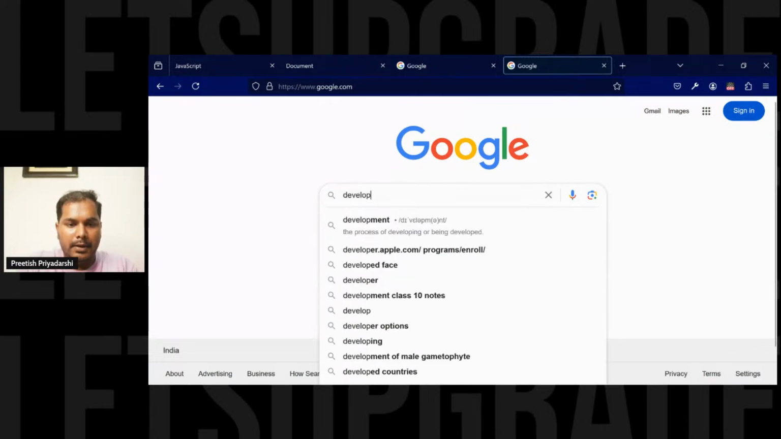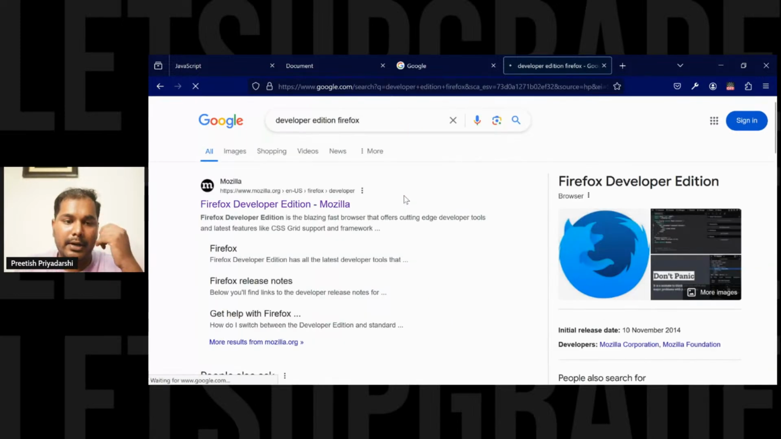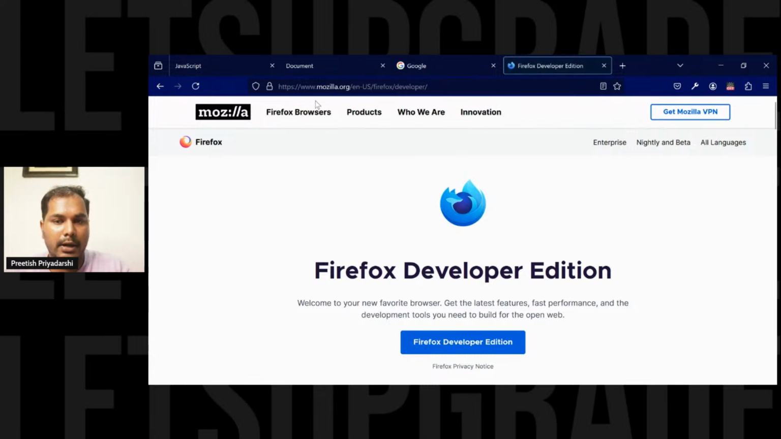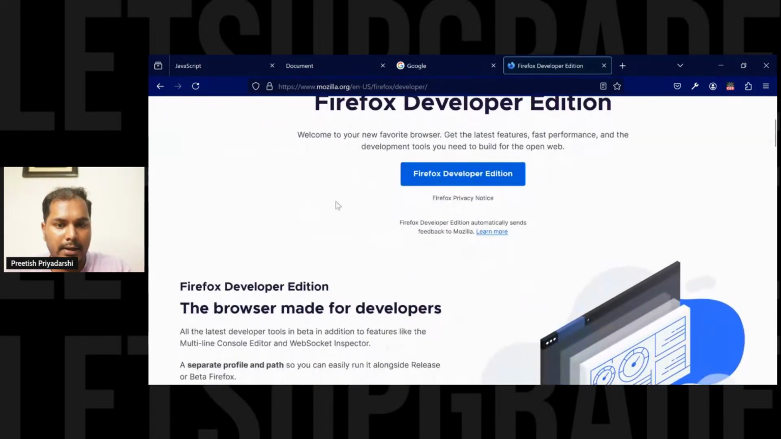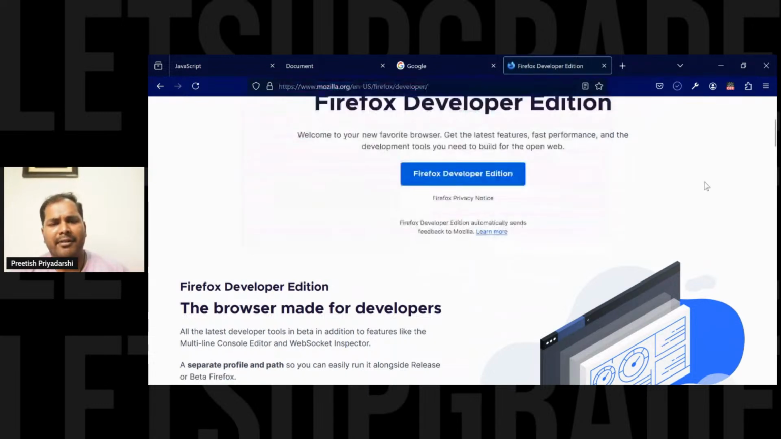Yeah, Developer Edition, Firefox. So this is what I am using right now. You can use this. Sorry, I'll be sharing the link right now. So this is what I'll be using. I found it good.